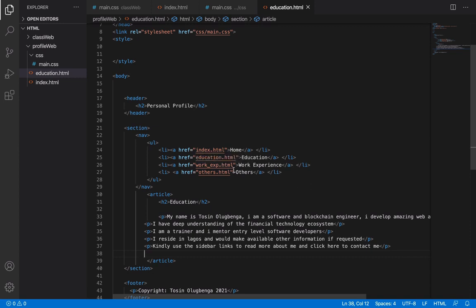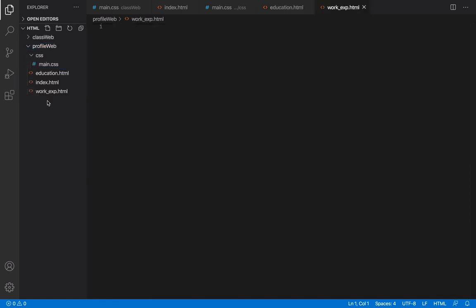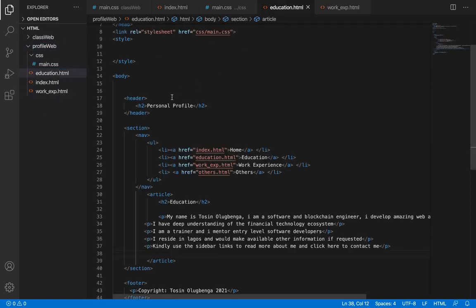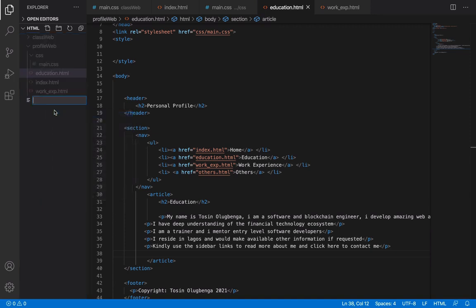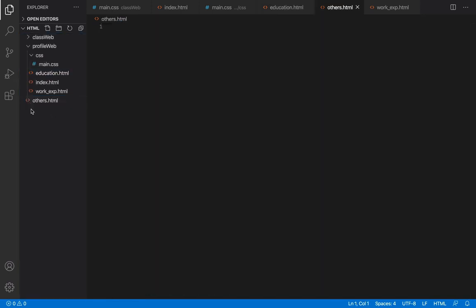For work experience also, I might want to list where I've worked. So let me create all the pages. We need to create a new file and name it work_esp.html. Then we'll create another one for others, others.html. In these others we'll be able to download